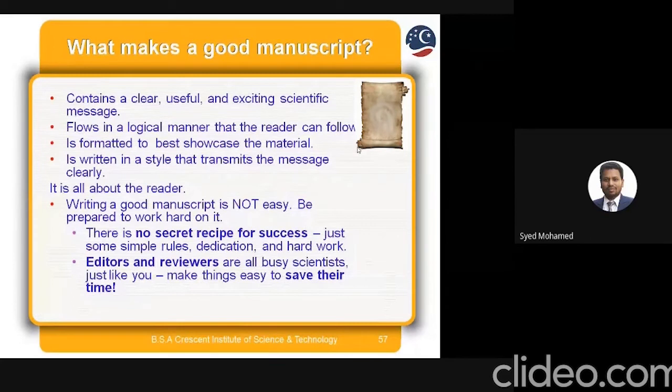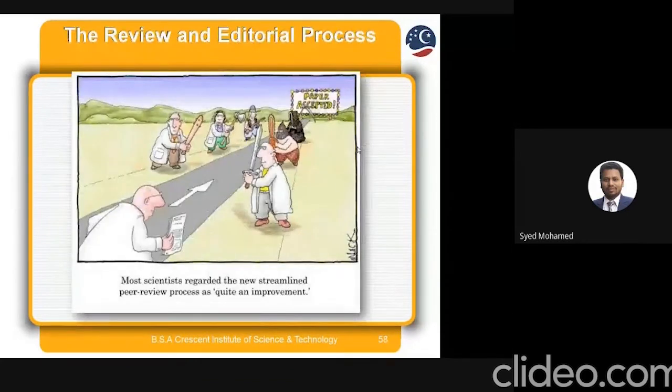Editors and reviewers also have busy schedules, and all are busy scientists like you. So make it easy to save their time. That's why you have to prepare a good manuscript without any plagiarism. Then comes the reviewer and editorial process, where you can apply for paper acceptance. A lot of struggle you will have to face.